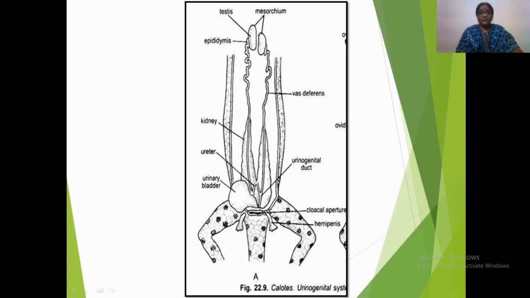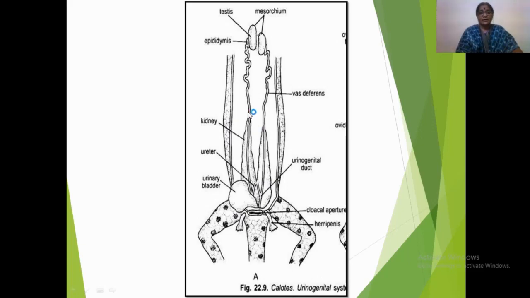Each kidney gives off a duct called ureter, which posteriorly unites with its correspondent vas deferens, and thus it forms the well-known urinogenital duct of each side. This urinogenital duct independently opens on either side of this cloacal aperture. Thus, it conducts the sperms as well as the excretory product up to the cloacal chamber.